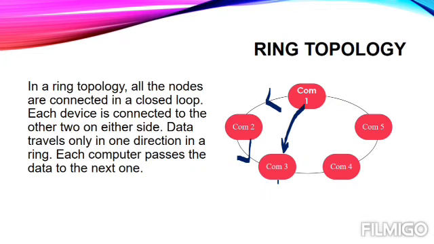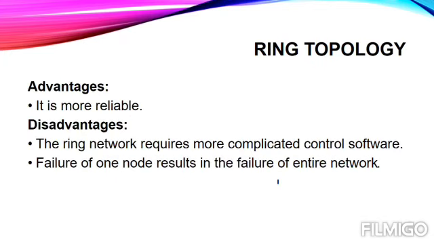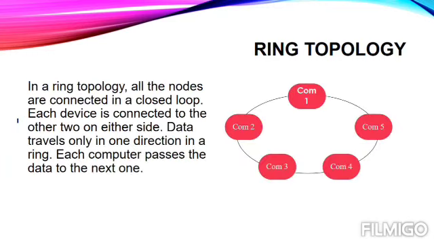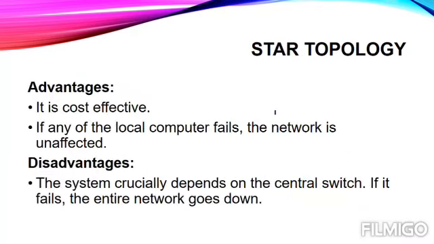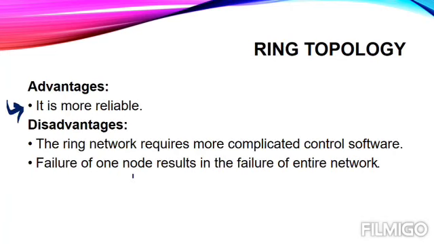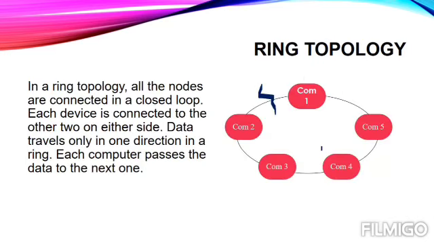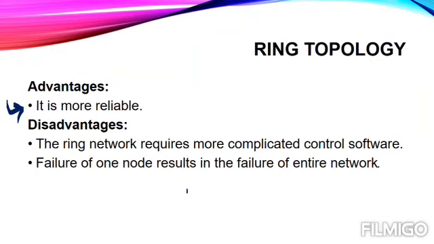Now let's read the advantages and disadvantages. First one, it is more reliable. Reliable because if your connection string or any of the cable is not working properly, still you can take part in the networking. Then the ring network requires more complicated control software. This network needs very complicated software because every node is sharing the data to the next node. Then next, failure of one node results in the failure of the entire network.